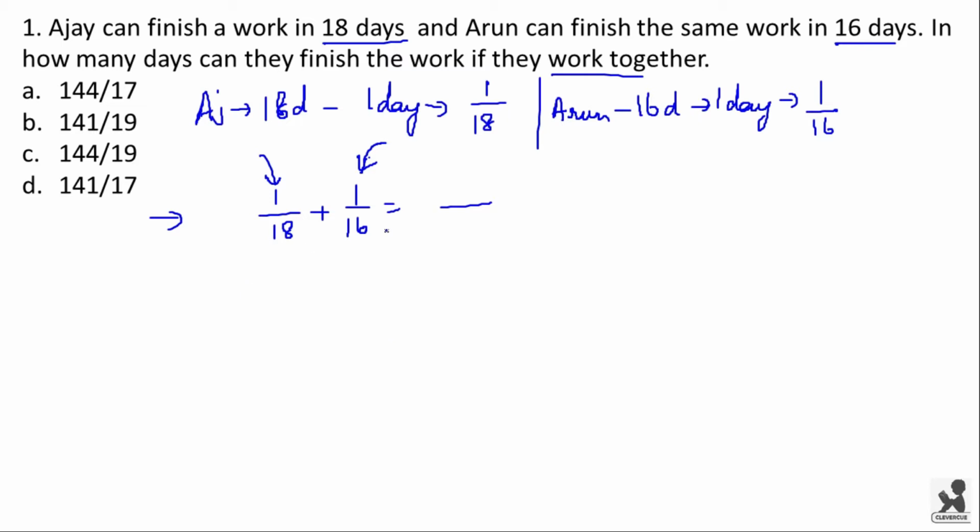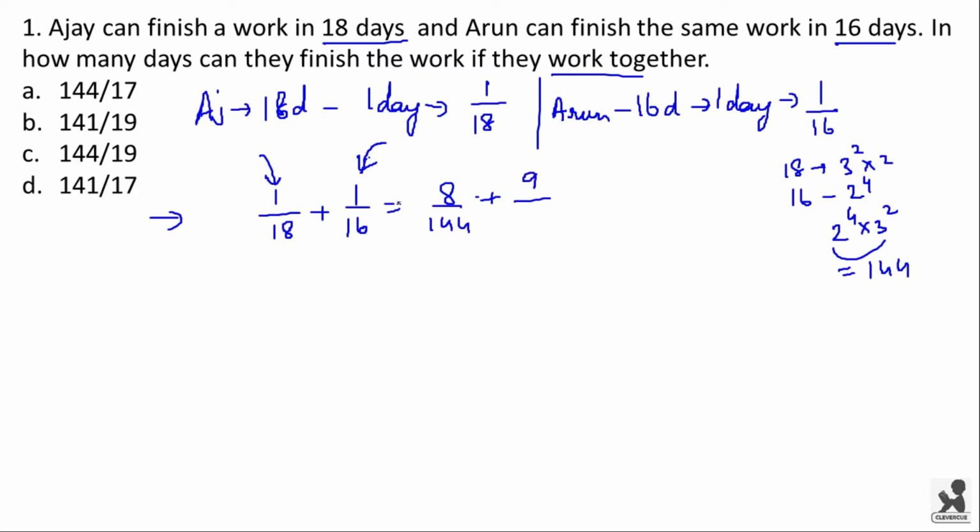Here the LCM for 18 and 16: 18 is 3 square into 2 and 16 is 2 to the power of 4. So the LCM is 2 to the power of 4 into 3 square. What is it? 16 into 9, which is equal to 144. So for 1 by 18 we have to multiply 18 with 8 to get 144 in the denominator. So we have 144 in the denominator and 8 in the numerator, plus for 16 you have to multiply with 9.